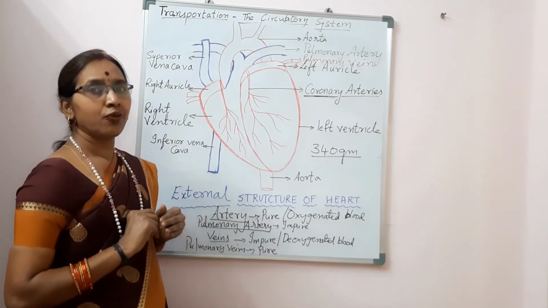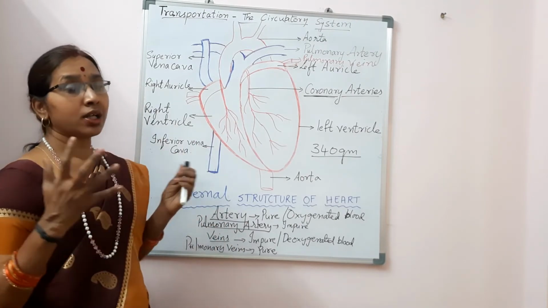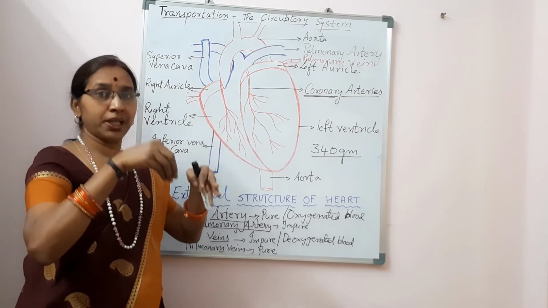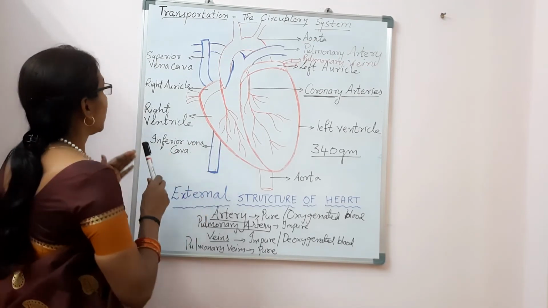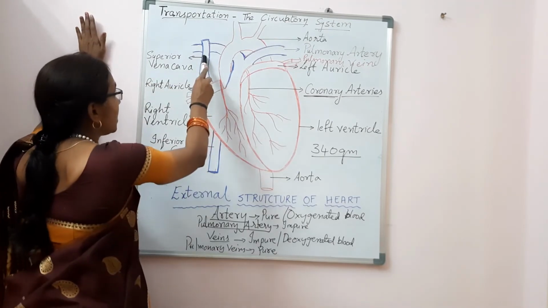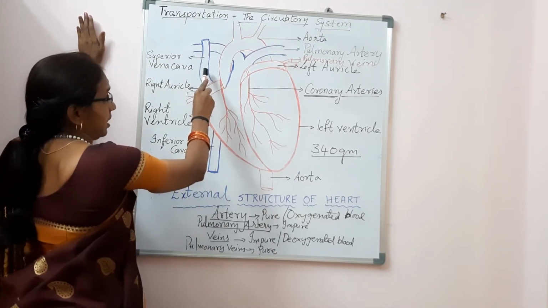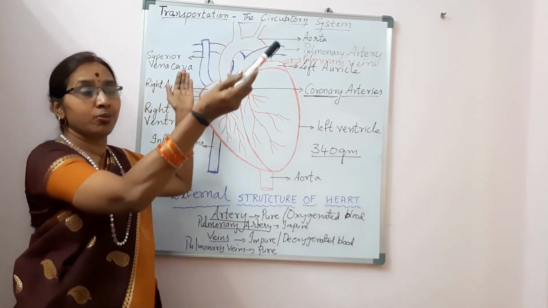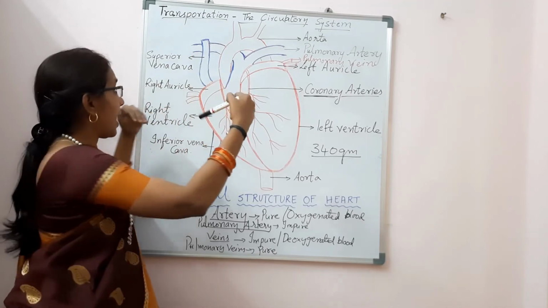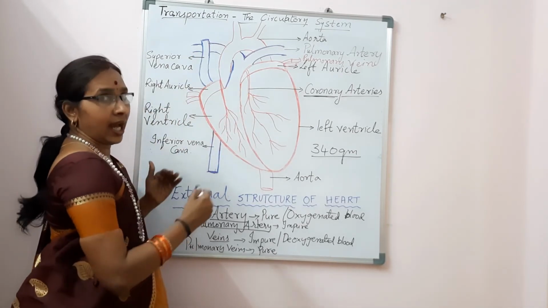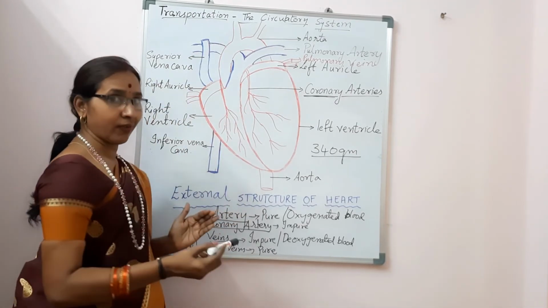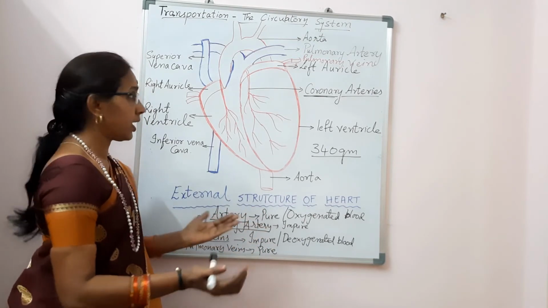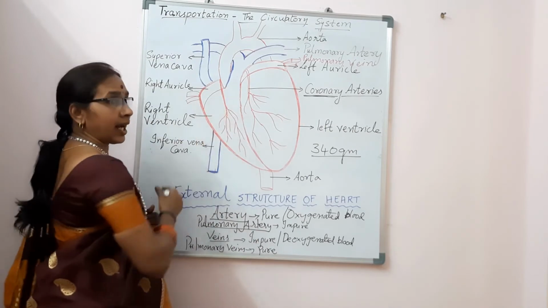and pulmonary vein. Now let us learn about what are the different blood vessels which enter into the heart, which bring the blood to the heart. So here you have superior vena cava. This is a vein. It is a main vein which will bring the impure blood from the upper parts of the body and pour it into the right auricle. And then we have here the inferior vena cava, which will bring the impure or the deoxygenated blood from the lower parts of the body, and again it pours it into the right auricle.